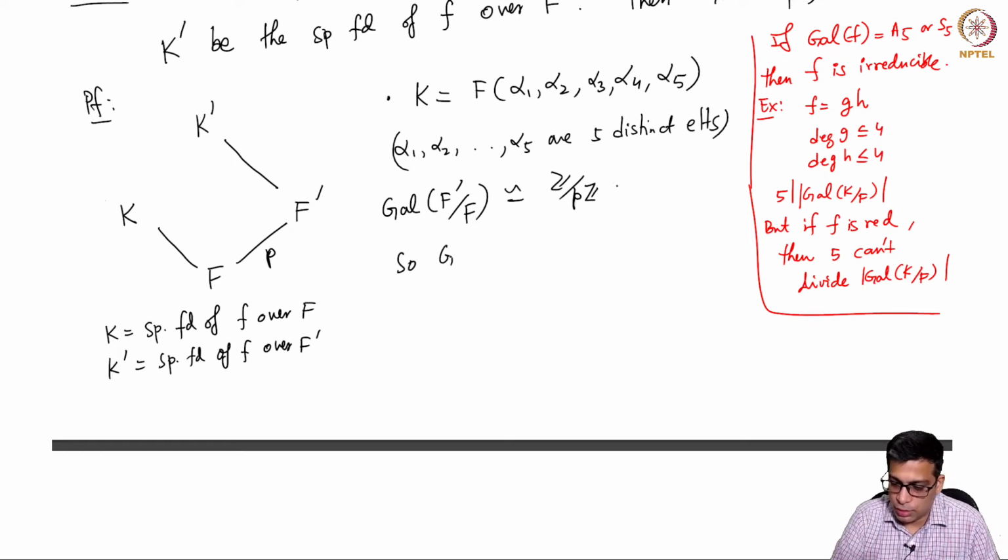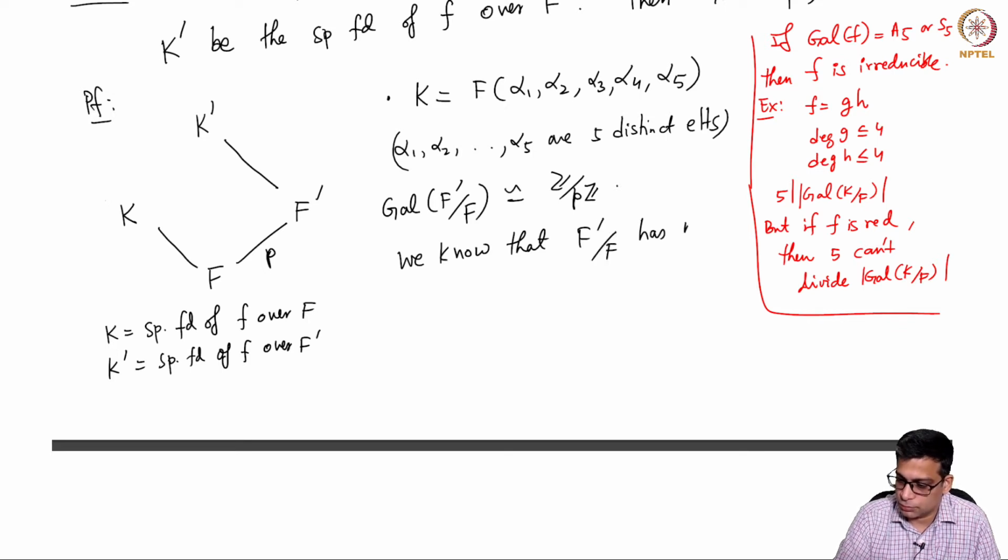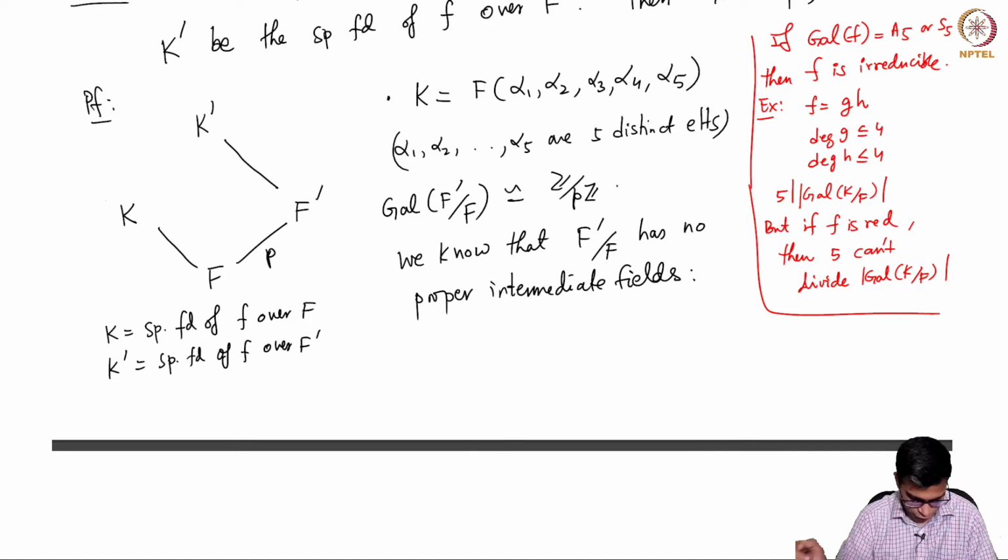So it is the splitting field of some polynomial, and we know that it has no proper intermediate fields, right? It has no proper intermediate fields because the degree is a prime number.